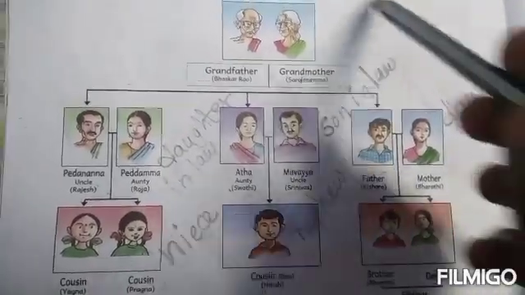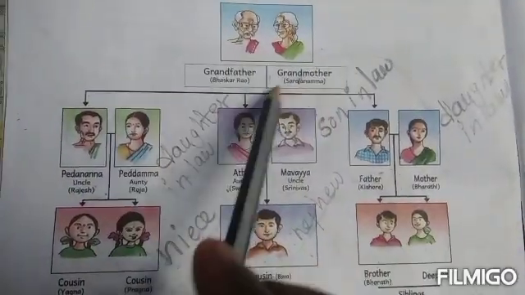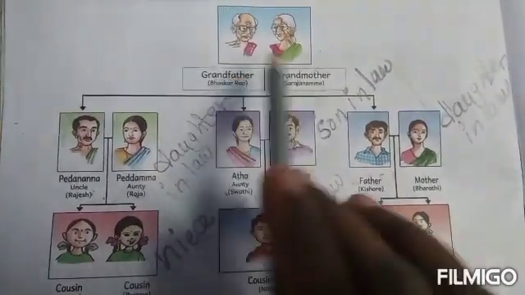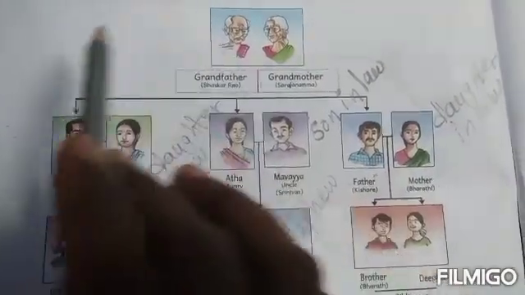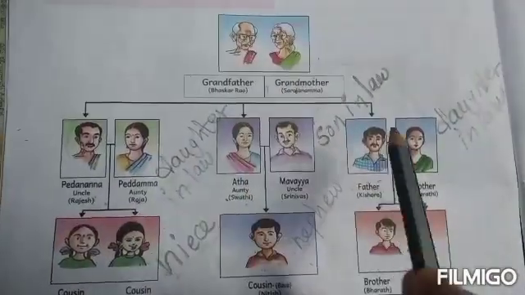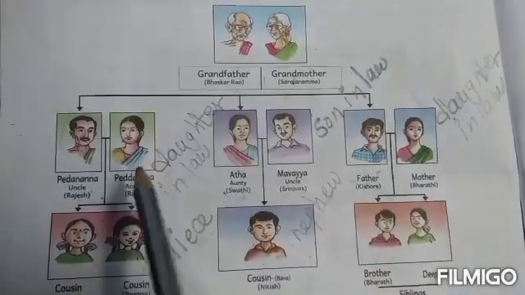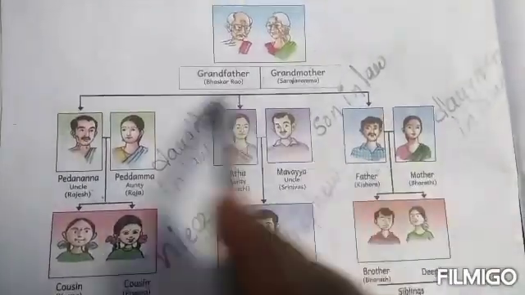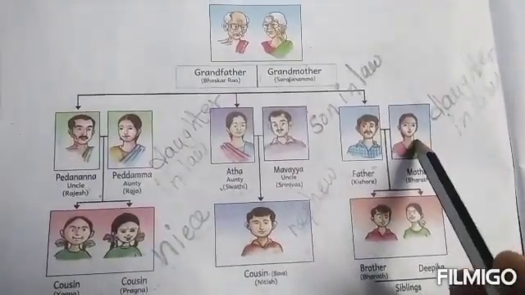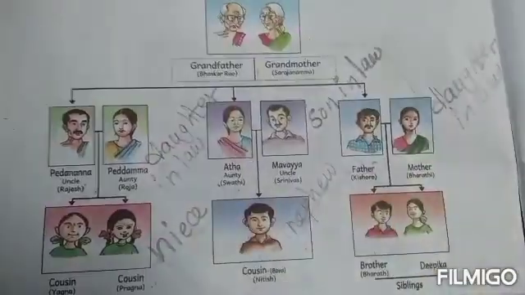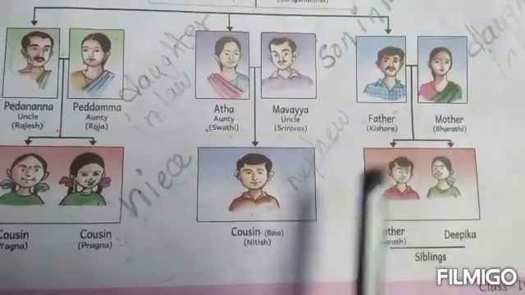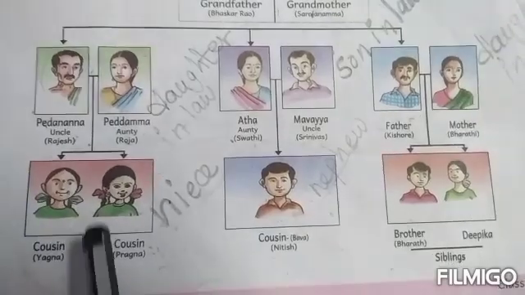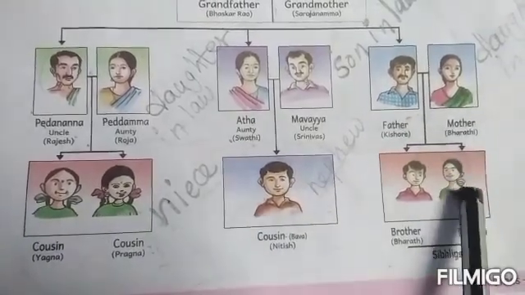Now here in this family tree, grandparents and their siblings are the first generation, and your fathers and their siblings are the second generation. These are second generation people. These are first generation people. Next, you, your siblings, and your cousins are the third generation. Here, these people are third generation.